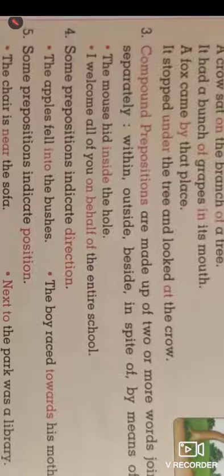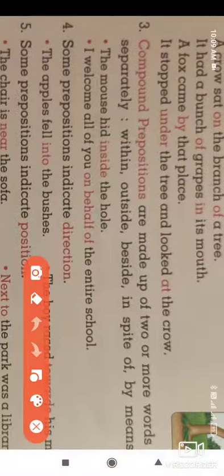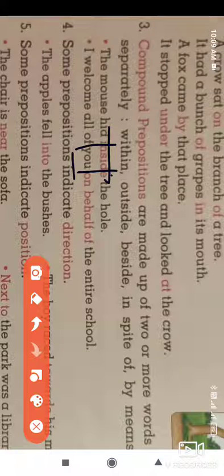Here we have compound words such as within. Here with and in come together and form the word within. Outside, beside, in spite of. Here out and side come together and form the word outside.